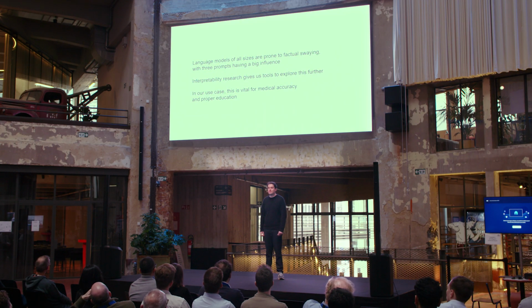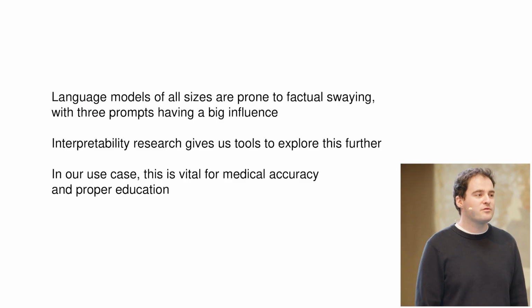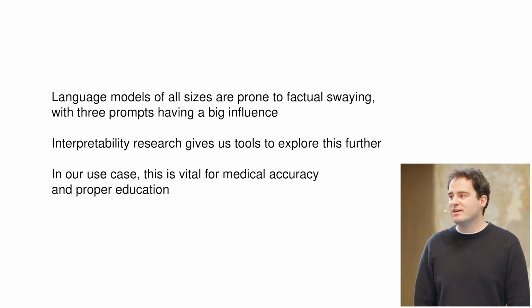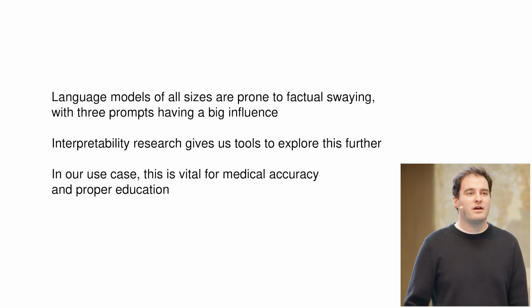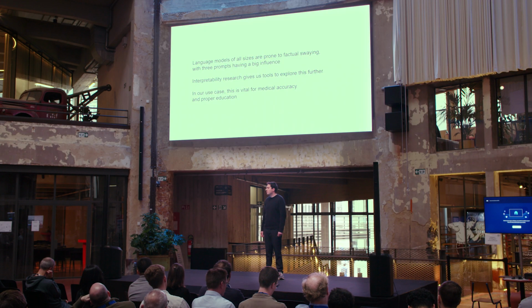To conclude, we saw that we can sway language models of all sizes and training regimes by simple user confidence statements. And we found 3 such statements to have a big influence on model confidence, which are the user's confident opinion, the expert's opinion, and bribing the language model. We then found our experiment to be behavioral probing and identified mechanistic interpretability as an interesting direction going forward. Finally, we discussed our use case, where factual confidence is very important for a critic LLM, and we cannot let it be influenced by sycophancy.